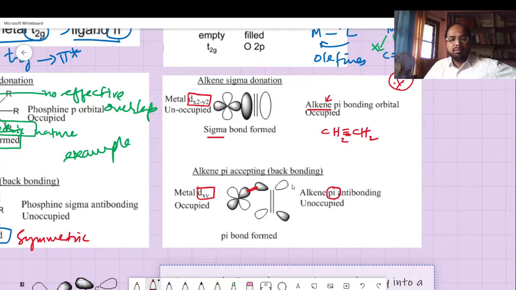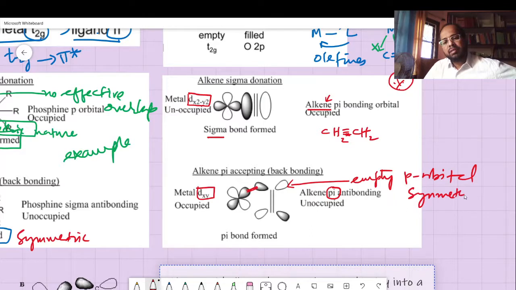Okay, so remember I told you that if you write an empty p orbital, it is symmetric with dxy. Okay, so you consider this kind of phase.